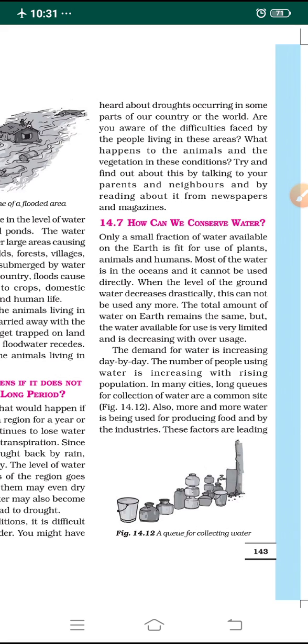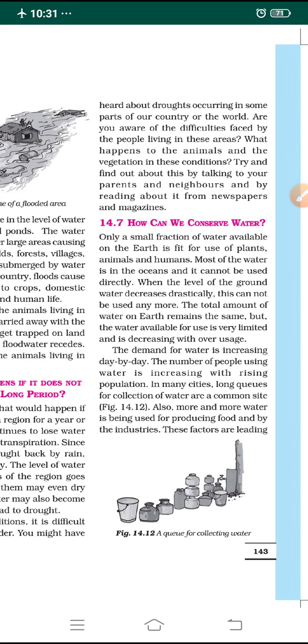When the level of the groundwater decreases drastically, we cannot use the groundwater anymore. The total amount of water on the earth remains the same, but the water available for use is very limited. With overusage, the level of groundwater keeps decreasing, and the demand for water is increasing day by day.